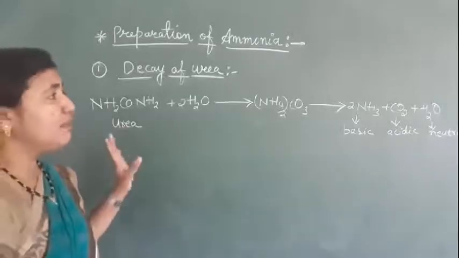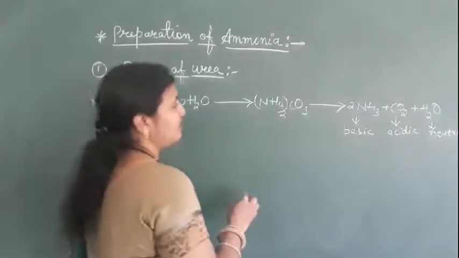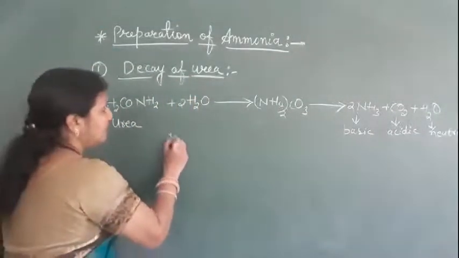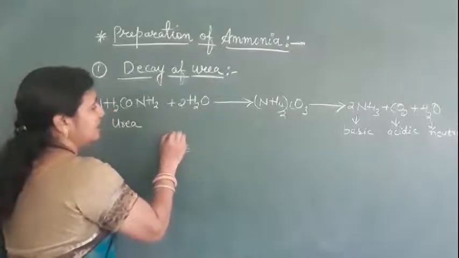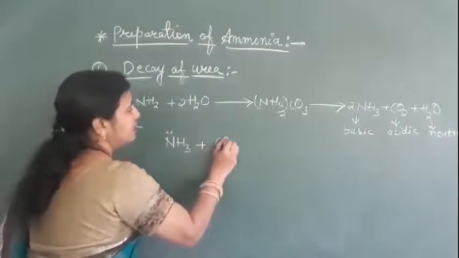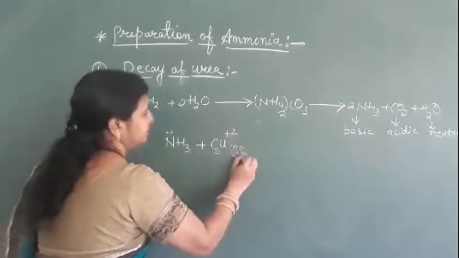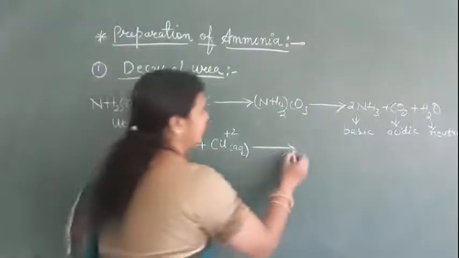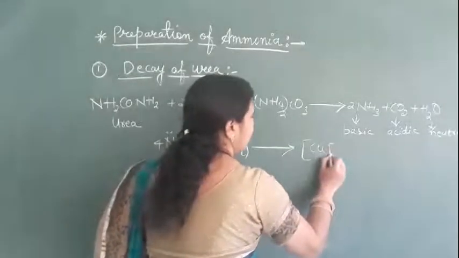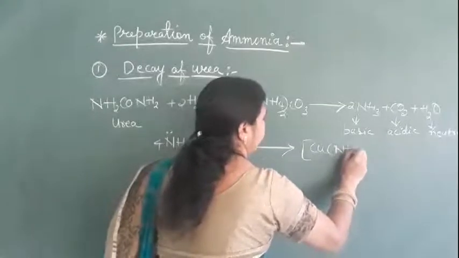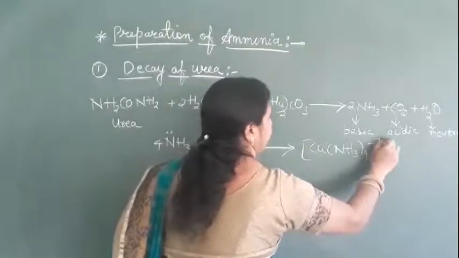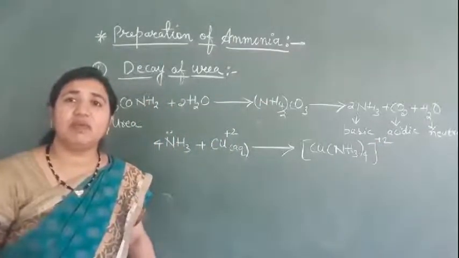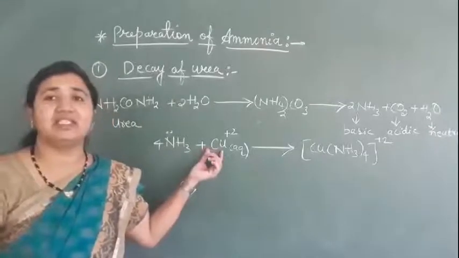Now further, based on this one only they have asked a question. We got ammonia from the urea here. When this ammonia is passed through an aqueous solution of copper ions, what will happen? A complex compound will form. As we know, ammonia is a strong ligand, so it will form a complex compound with these metal ions, Cu plus 2 ions.